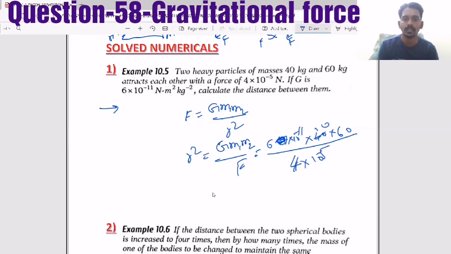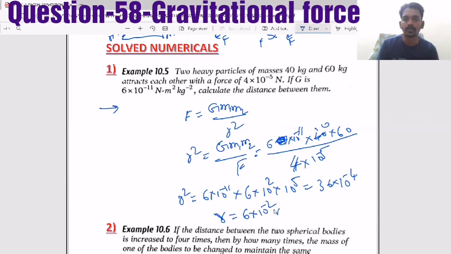Now r square equals 6 into 10 power minus 11 into 6 into 10 power 2, and 10 power minus 5 goes up, which means 10 power plus 5. So 36 times 10 power minus 11 plus 7, so 10 power minus 4. So r equals 6 into 10 power minus 2 meter, taking the square root. So nothing but 6 centimeter. So this way you try to take care of calculation whenever the question is direct formula based.